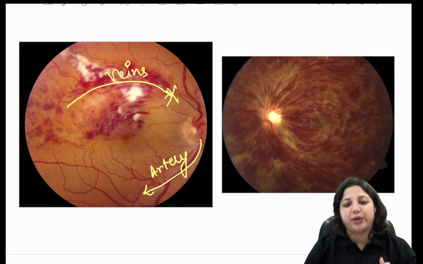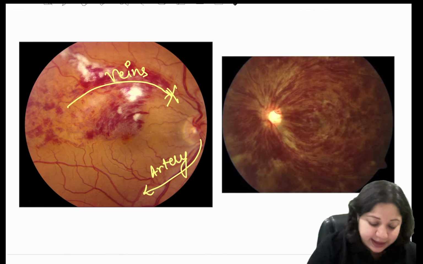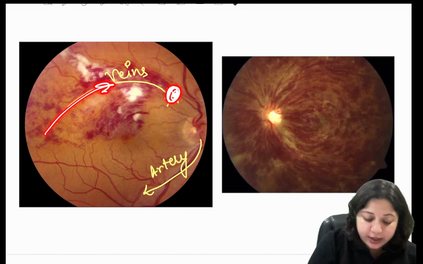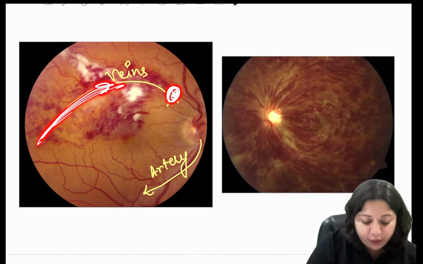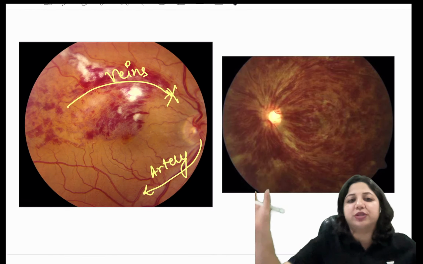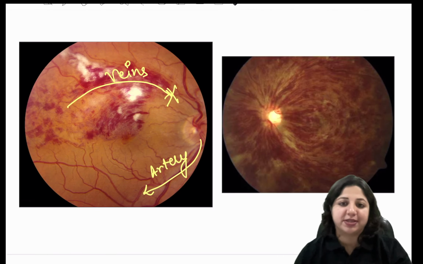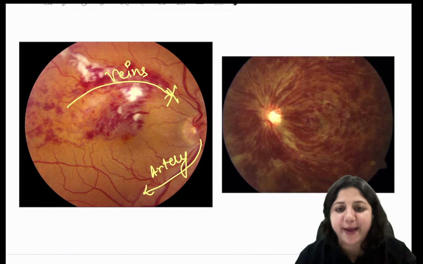That is exactly what is happening with the veins. Blood flow is coming from here into the vein, these are the tributaries, but there is an occlusion here. So once you keep pouring, it expands, expands, and it goes bump. That is where you get the clots. That is where you get the hemorrhages.